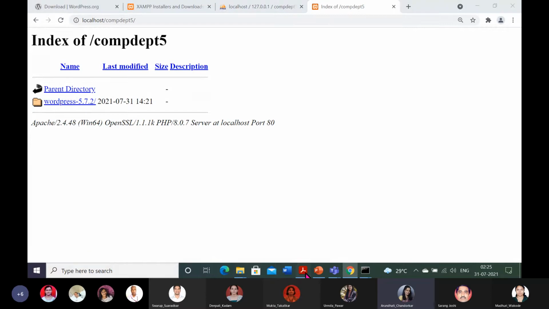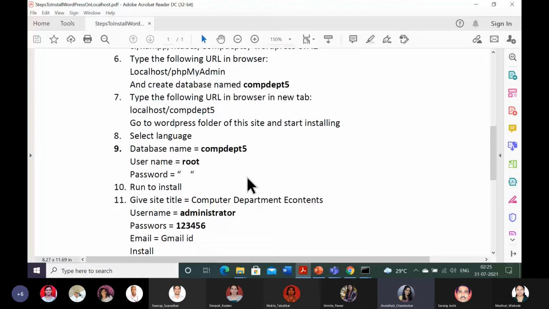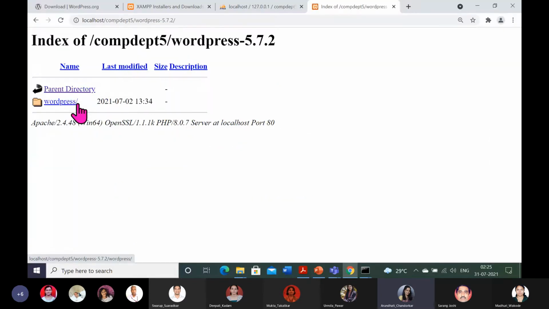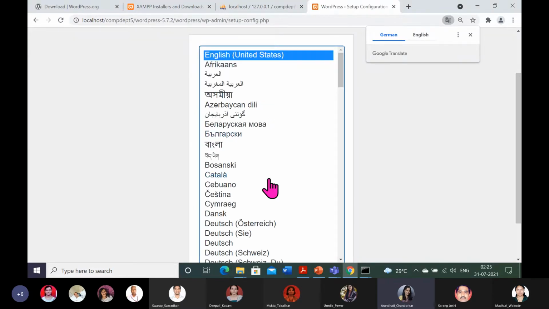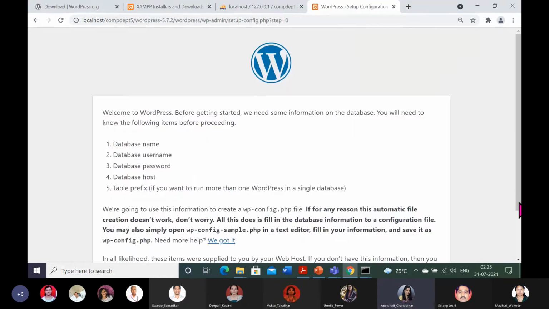Now what to do? Next step. Type the following URL in the browser, go to the WordPress folder of this site, and simply start the installation. So I will start the installation. Go to that folder. Again, one folder is there. This is the thing which we have extracted from WordPress.org. Yeah. So now installation has begun. By default, I am keeping this language, English.